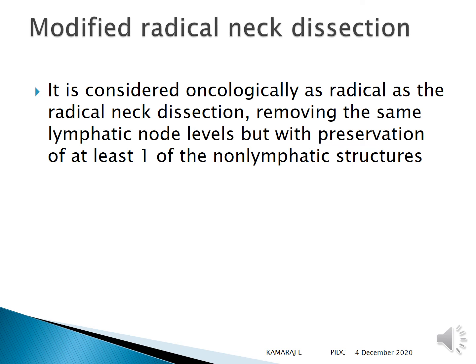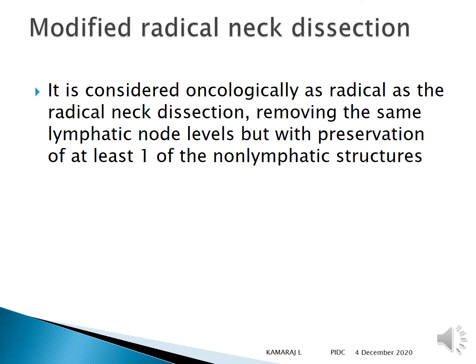MRND, you call it as modified radical neck dissection, is considered as radical neck dissection, removing the lymph nodes with preservation of at least one of the non-lymphatic structures. So you know those non-lymphatic structures which we saw already, the three structures: sternocleidomastoid, internal jugular vein and spinal accessory nerve.